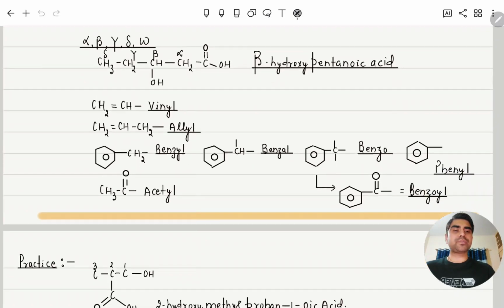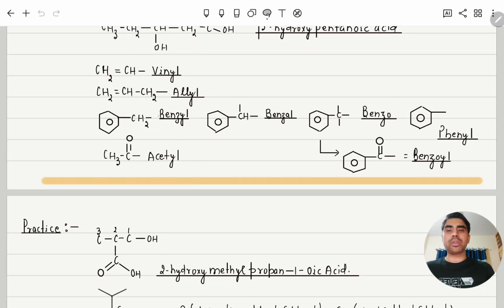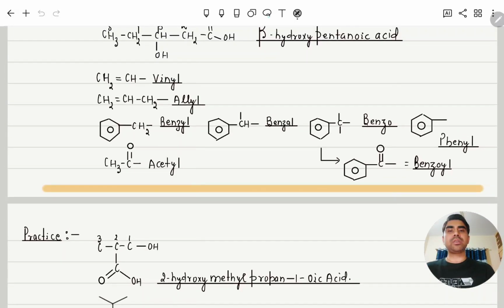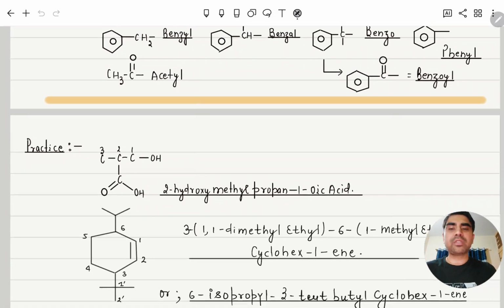Clear? Next, this is called benzyl, whereas this one is called phenyl. This is, you can see, benzoyl. Here all hydrogens are removed, so the word oyl is coming. So benzoyl. This is the acetyl group. All of this is required in IUPAC. If required, you can use this while writing its IUPAC naming. Last, we will do some practice.